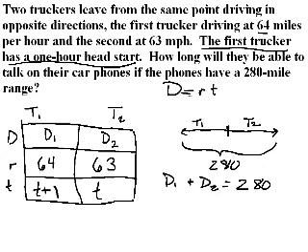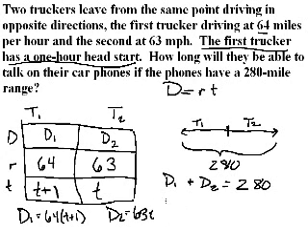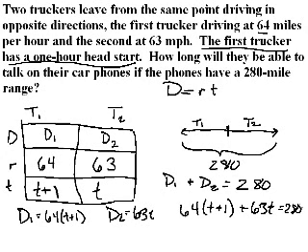According to D equaling RT, my D1 is equal to 64 times T plus 1, and D2 is equal to 63T. So I'm going to substitute that into this formula. D1 is 64 times T plus 1, and D2 is 63T, equaling 280.